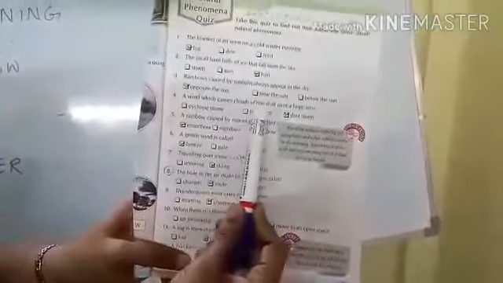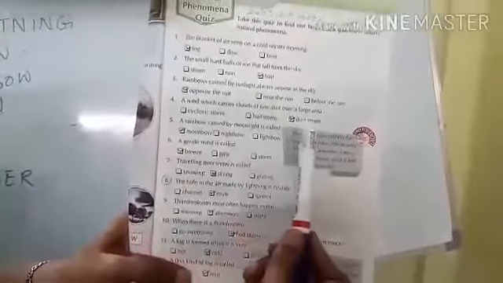Fourth one. A wind which carries clouds of fine dust over a large area. The options are cyclonic storm, hailstorm, dust storm. The correct answer is dust storm. Fifth one. A rainbow caused by moonlight is called moonbow, night bow, light bow. The correct answer is moonbow.